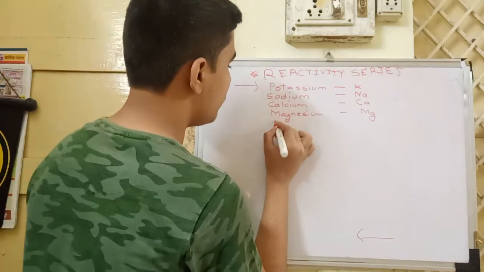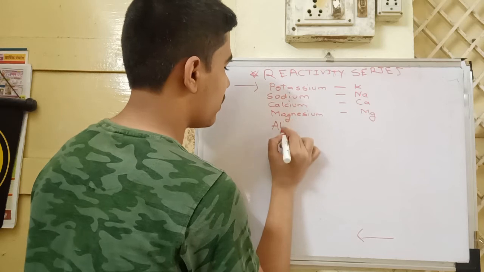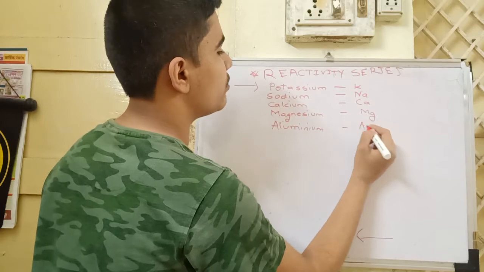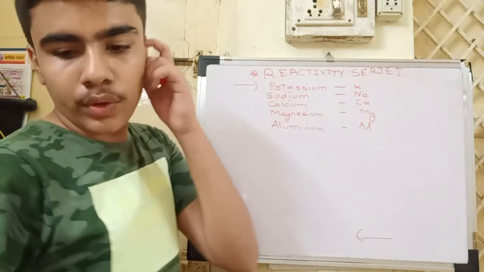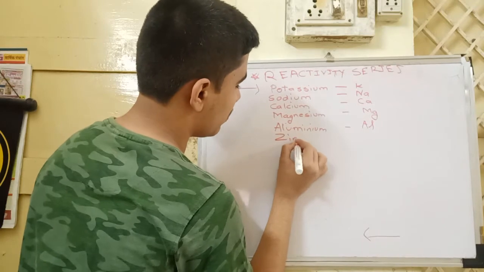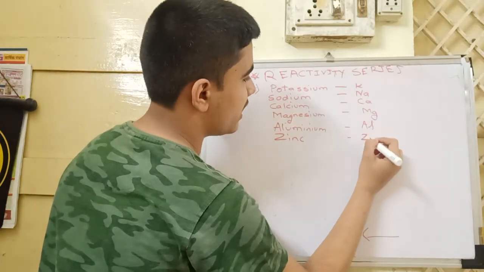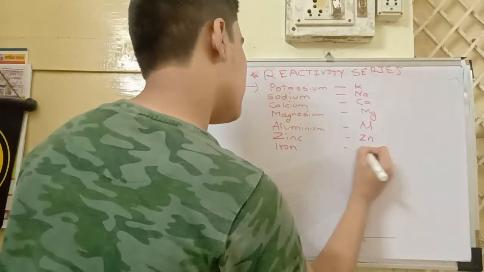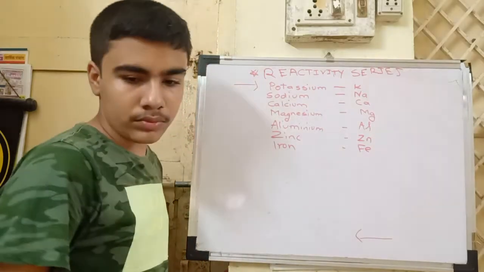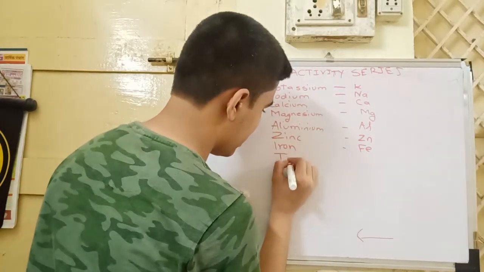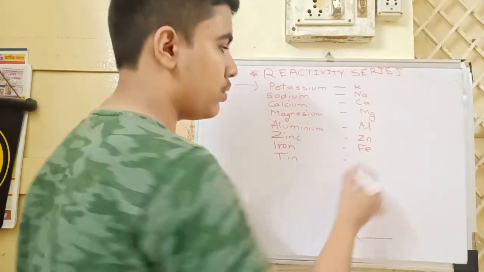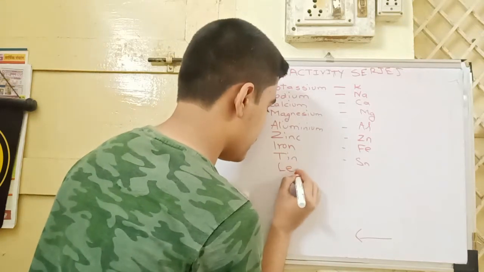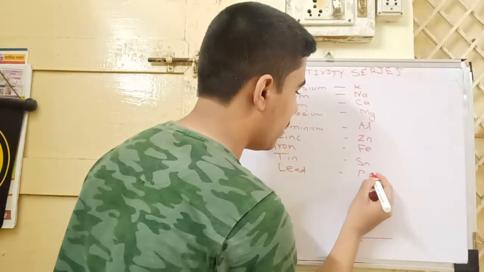Then aluminium, Al. Then zinc, Zn. Then iron, Fe. Then tin, Sn. Then lead, Pb, plumbum.